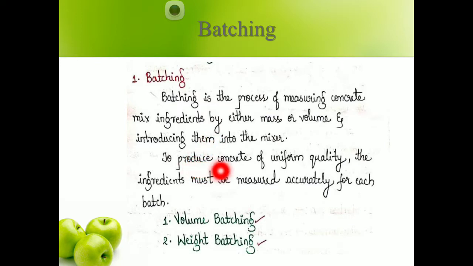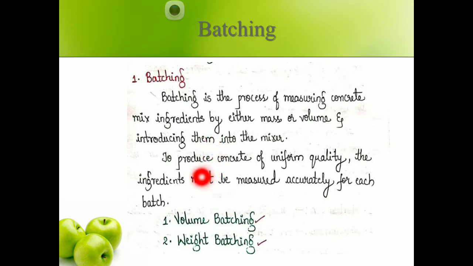Next, to produce concrete of uniform quality, the ingredients must be measured accurately for each batch. Means how much amount of concrete is required. For that you have to take the required quantity and quality of the aggregates and cement so that you can measure it accurately for batching. If you take extra amount of aggregate, what will happen? It will go to waste. So how much is required, that much only you need to take in the dry condition, then mix with the water.